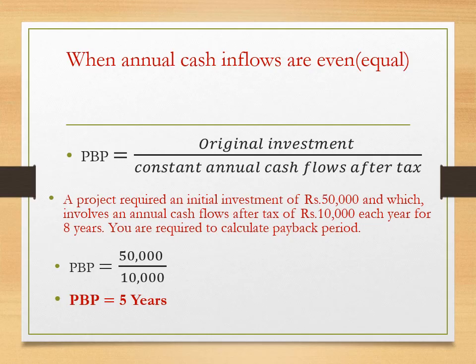Our formula is payback period is equal to original investment divided by constant annual cash flows after tax. In this problem, the initial investment, meaning original investment, is 50,000. So 50,000 divided by the annual cash flows after tax, rupees 10,000. So 50,000 divided by 10,000, that is 5 years. That means the payback period is 5 years.